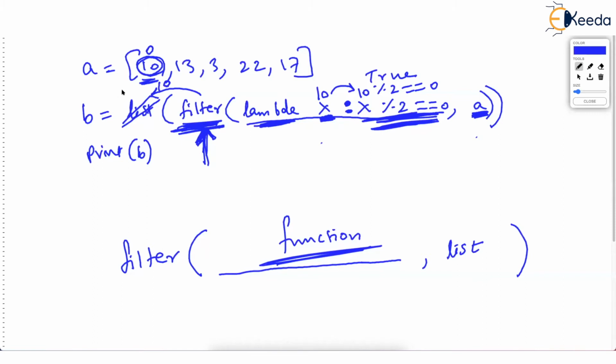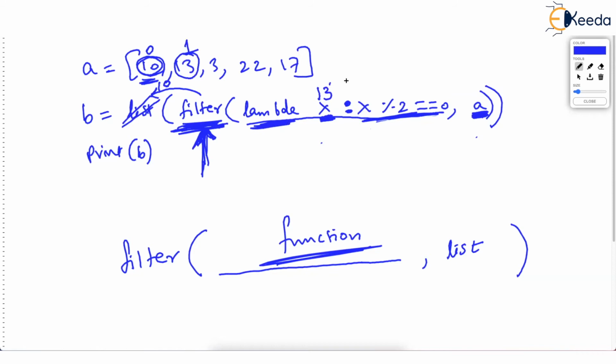But wait, there are still a lot of repetitions to go. I'll just clean a few things. I hope you are listening and understanding what I am saying. Now, second repetition of filter. So filter will see A is the list, and then it will take the next value, 13. That is the first element. And it says, okay, 13, you go in x. This is the parameter. See how filter is connected with lambda.